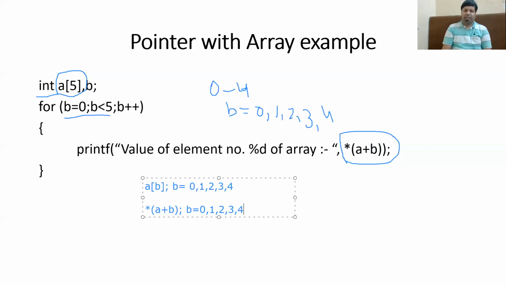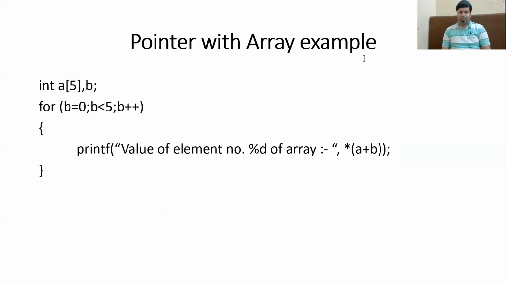So if you increment the value of the pointer by 1, then it will point to the address of the next element. Like already explained, incrementing the value of the pointer by 1 actually increments it by the size. Because it is an integer pointer, then it will be incremented by 2. So this is how you can access all elements of an array using the pointer variable.